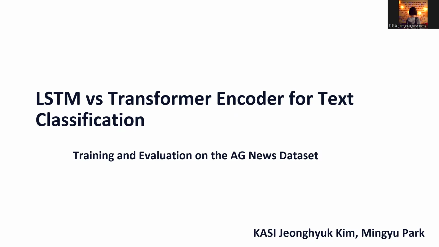In this project, we compare the LSTM classifier and a transformer encoder classifier on the AG News text classification task. Our goal was not only to compare accuracy, but also to analyze training behavior, generalization, and misclassification patterns. Both models were trained from scratch without using pre-trained language models, and both were evaluated under the same experimental condition.